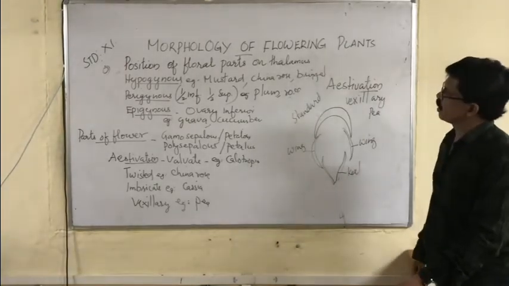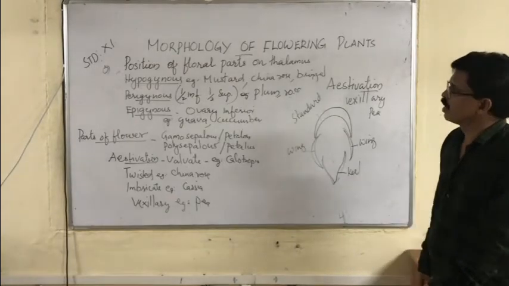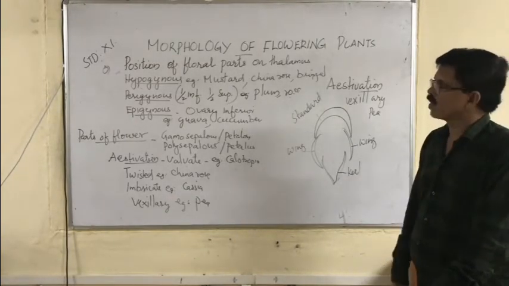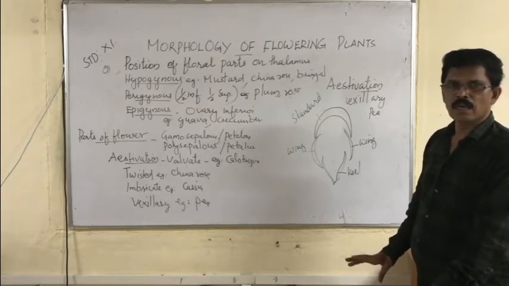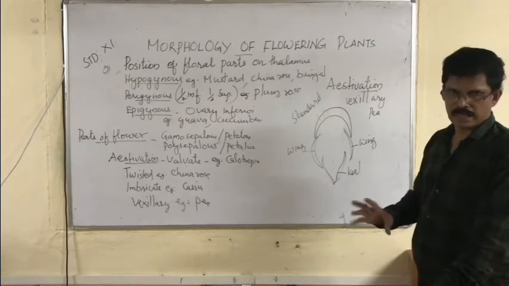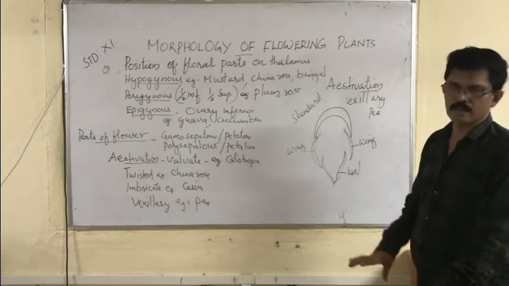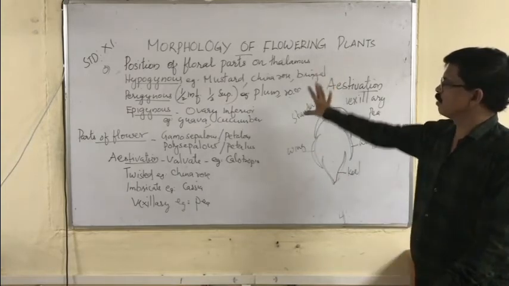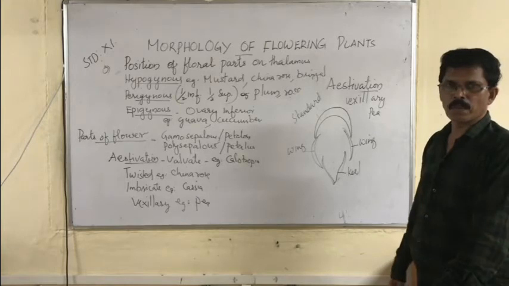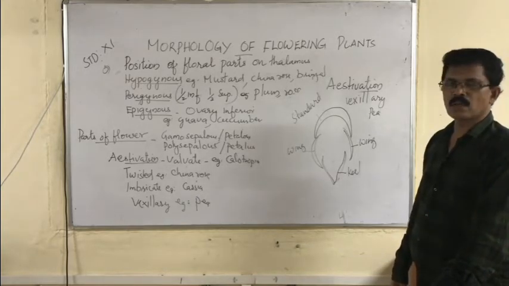So what you have studied, based on the position of floral parts on the thalamus, there are three types of flowers: hypogynous, superior ovary; perigynous, neither superior nor inferior, half inferior, half superior gynoecium; and epigynous, meaning the gynoecium is inferior. Examples are given. Now the parts of the flower, you have already studied. There are four parts: calyx, corolla, androecium, gynoecium.